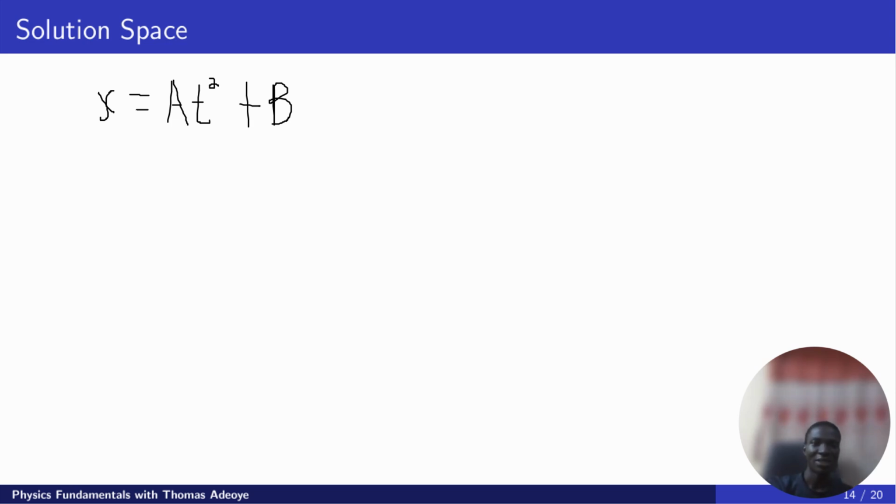Do not make the mistake of thinking that this should be two terms. No, it is not. at squared is just a single term. So there are three terms here: this, this, and this. Each of them must have the same dimension, and this applies to all equations. For an equation to be valid, the dimension of each term must be consistent. So it has to be dimensionally balanced.